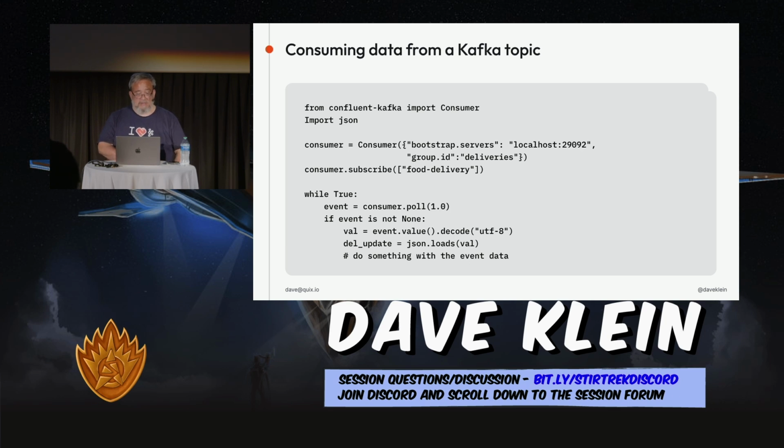Then we just grab that event. In this case, we're going to take the value, and we have to decode it because it is coming as binary from Kafka. So we decode it to a string, and then we turn that into a JSON object, and then we do something with it. So again, it's a real simple example. There's usually a lot more that you do when you're processing data, but this is the basic process that you would do over and over in different ways for different situations. So it really is easy to use Kafka from Python. I've done a lot of this with Java, and the Java examples are quite a bit noisier.